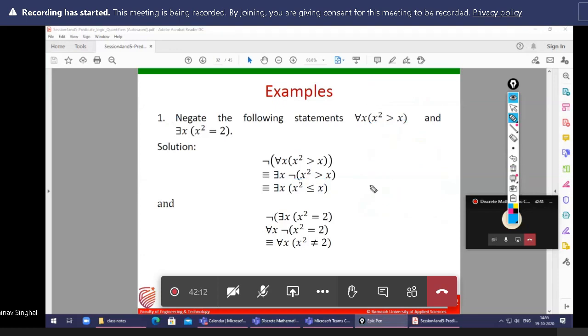Next is there exists x such that x square is equal to 2. Same here, you need to do the contradiction. The negation of there exists is for all, and the negation of x square equal to 2, meaning we have a number whose square is equal to 2, is a number whose square is not equal to 2. So this is the negation.